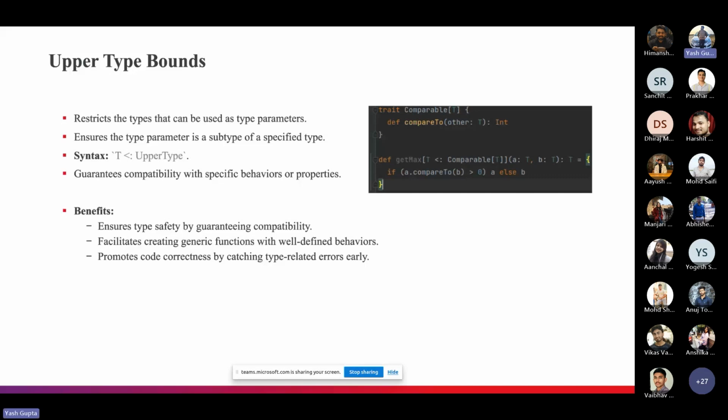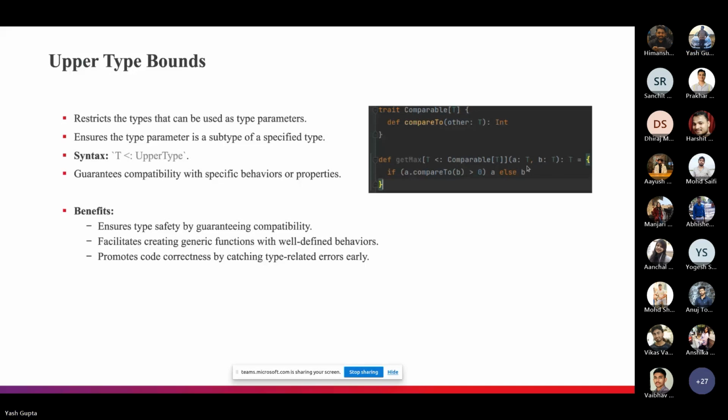Now, if you look at the example more precisely, we have a trait Comparable that has a generic type T, and in the trait we have a method compareTo. Now, in the definition of the getMax method, we are constraining that T should be a subtype of Comparable, which means every object of a class for which we want to call getMax must extend the Comparable trait, first of all. Another thing, the parameters are both T and T, right?